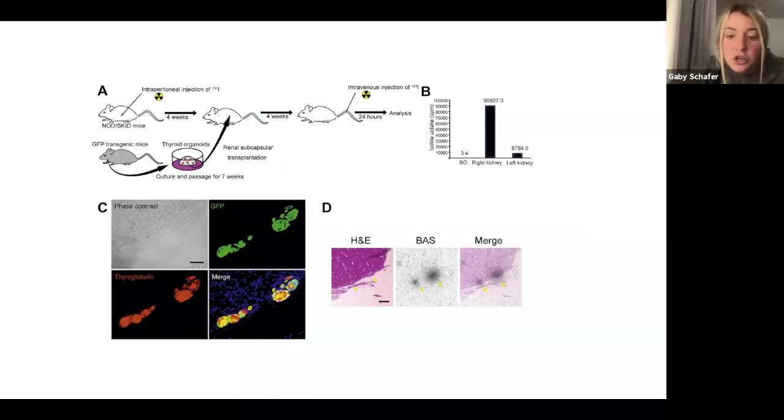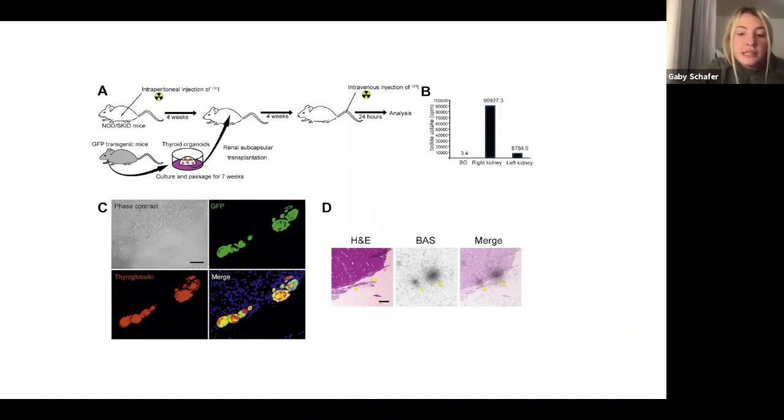Section C shows the phase contrast image and analysis of GFP and thyroglobulin for sections of the right kidney of mice transplanted with thyroid organoids. Section D shows H&E staining and autoradiographic image obtained with a bioimaging system for sections of the right kidney of mice transplanted with thyroid organoids and injected with iodine. The arrowheads indicate localization of radioactive iodine.